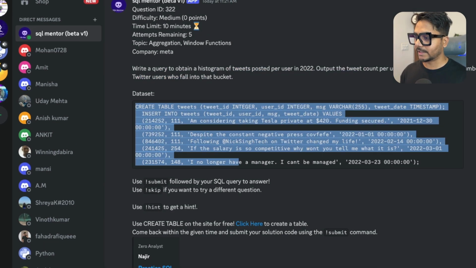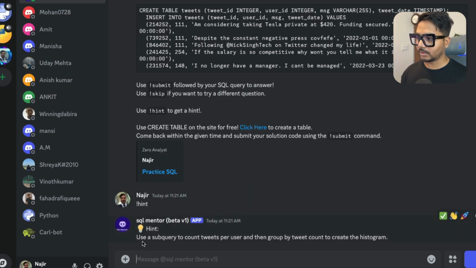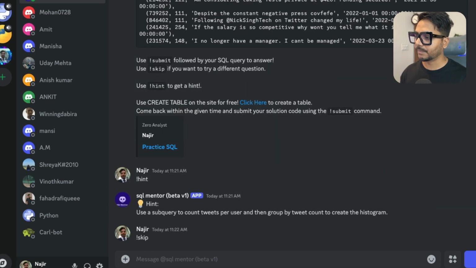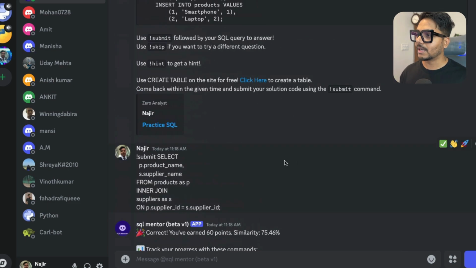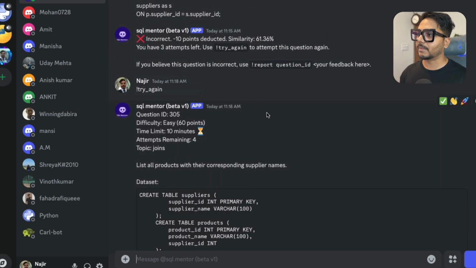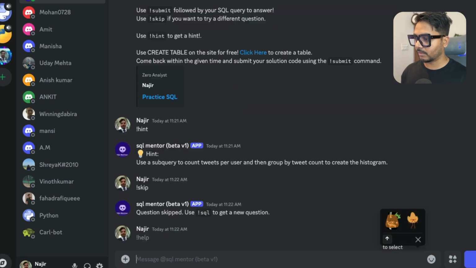Let's say I want to get a hint here, so I would say hint. It says use a subquery to count tweets per user and then group by tweet count to create a histogram. So we can see the hint mentioned here. And if you still think that you cannot solve it, you can skip the question by simply using the skip command. You can see the question is skipped. If you want to get other questions, you can type another company name, whichever company you want to practice. So this is how this bot works.